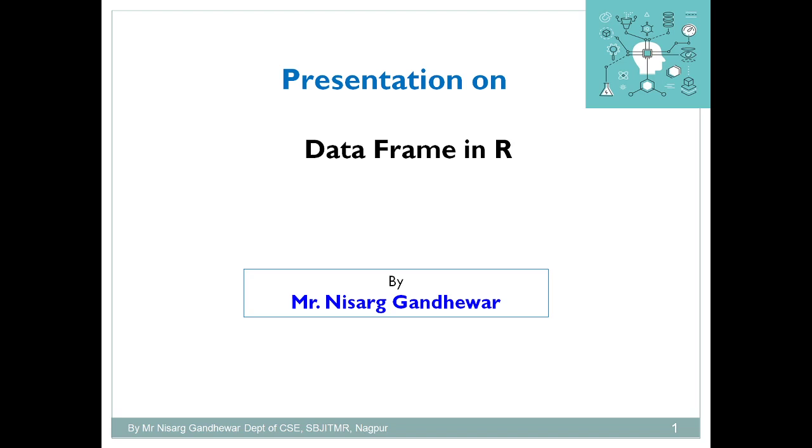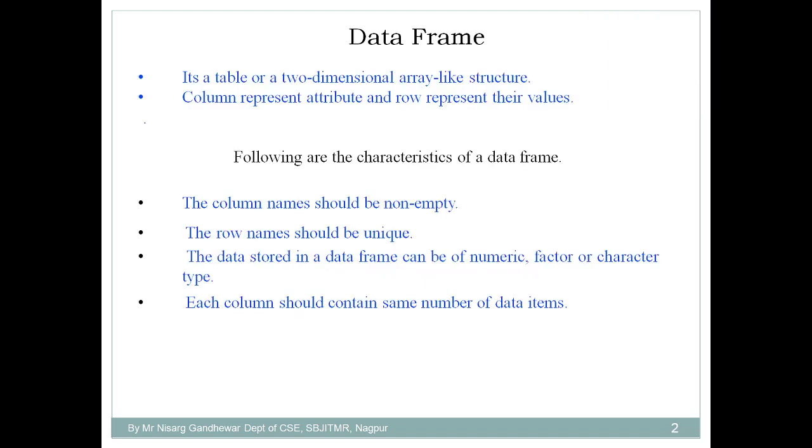Data frame is a very simple data object available in R that can be used whenever you are dealing with data sets, because a data set consists of n number of columns and their values. In order to store values of different types, the data frame can be useful.